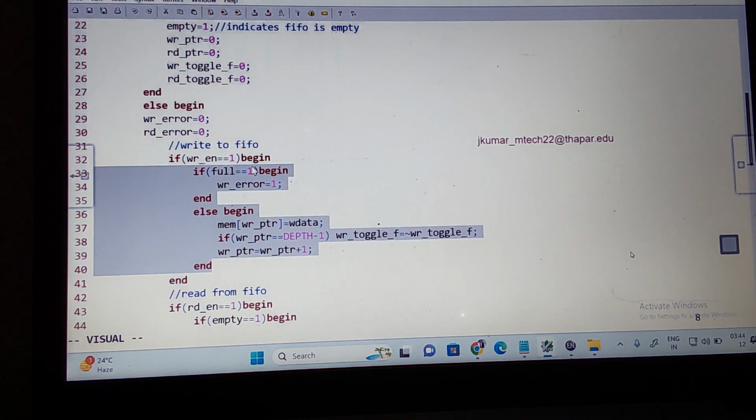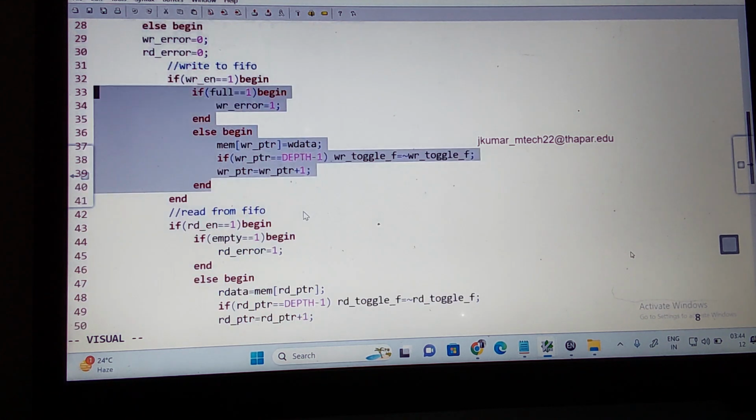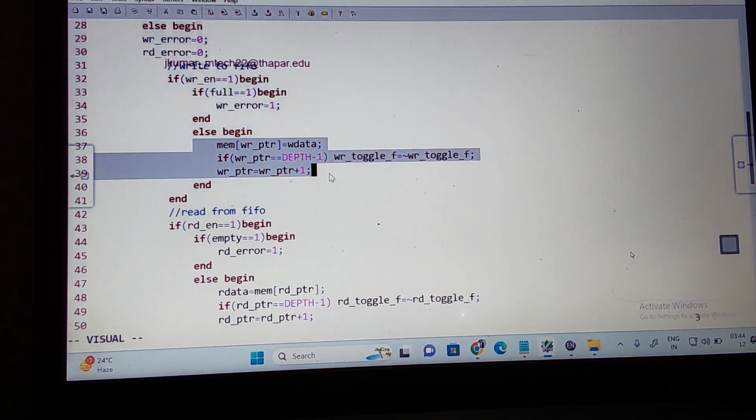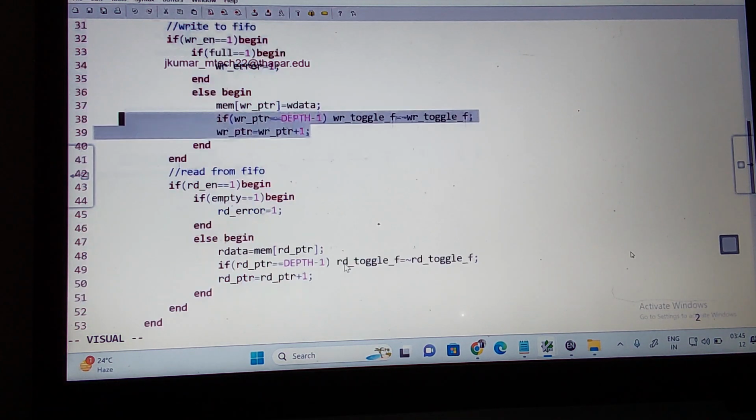You don't understand? Then how to read from the FIFO? Read from the FIFO. Then I should check the same thing: if my read enable is equal to 1, begin. If my empty is equal to 1, what do I want to do? Read error is equal to 1. Else, R data is equal to memory of the read pointer. Again, I'm checking the condition to toggle this: if condition, read toggle. Then I'm implementing the read pointer. Are you understanding? Then I close all these if conditions.